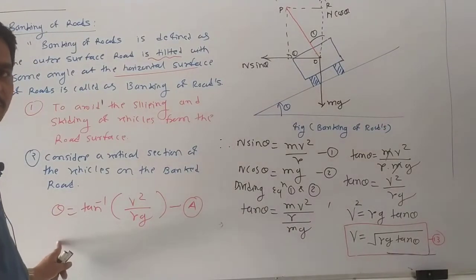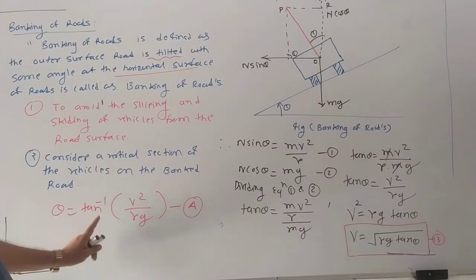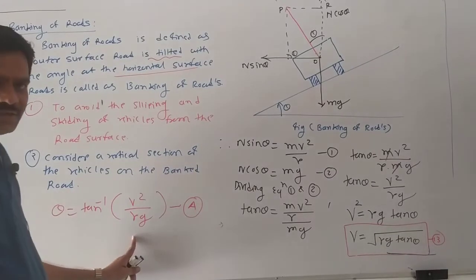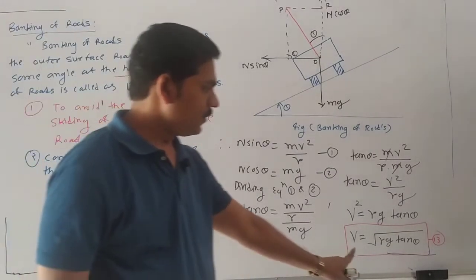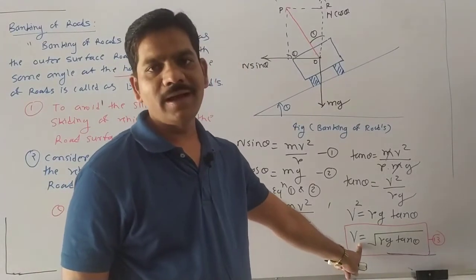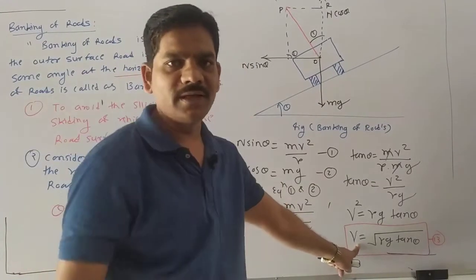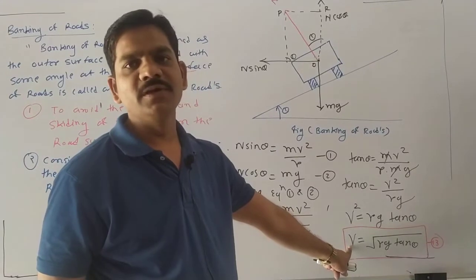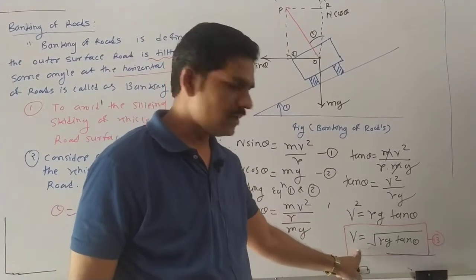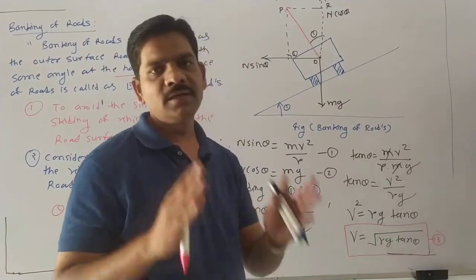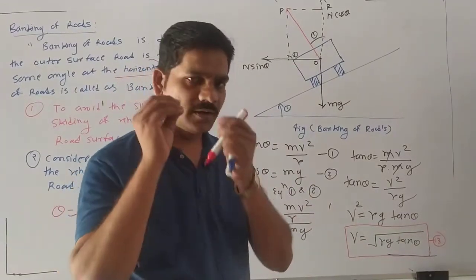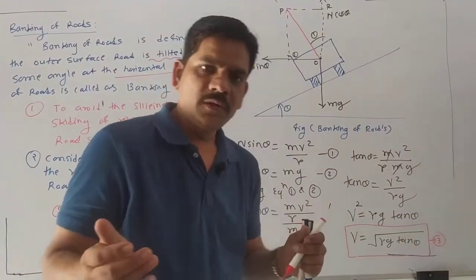We calculated from this equation theta is equal to tan inverse v square upon rg. Yes or no? Yes. So you should know this equation, and how the speed is required whenever we are turning on the inclined roads. So how do we determine the speed of the vehicle? By using this formula v is equal to under root rg tan theta. We put the values, we get this optimum speed.